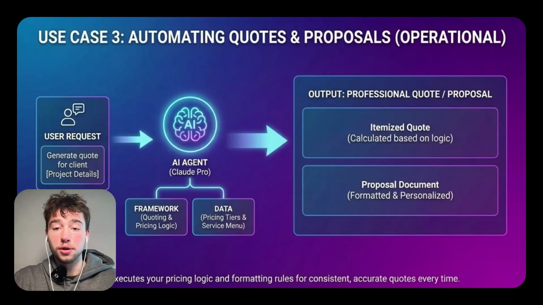You can create the framework for how you actually calculate quotes, store your pricing logic, and the AI will execute every time you ask for it to quote. Same for SOPs. Instead of writing step-by-step guides manually, every time you refine a process, you just brain dump the process into Claude, and then it formats it into a clean SOP using your template, saving you literally hours. Your imagination is literally your limit here. Once you understand how these frameworks work, you can automate basically any repetitive task in your business.